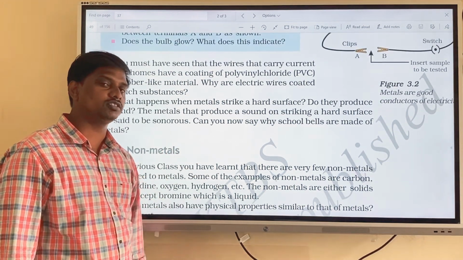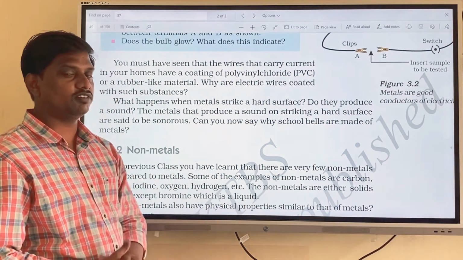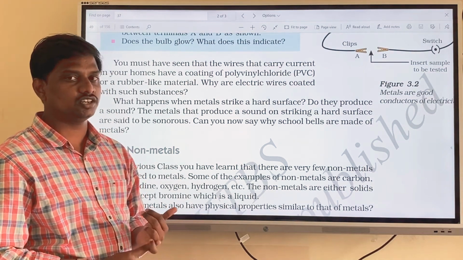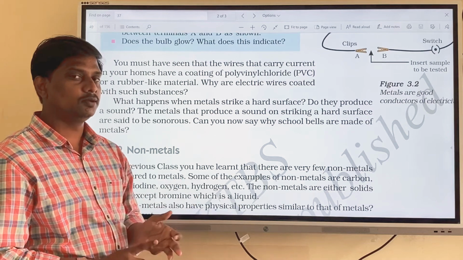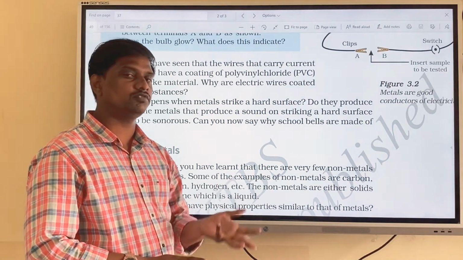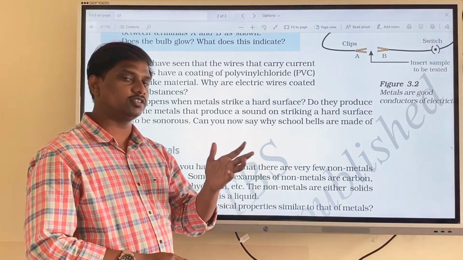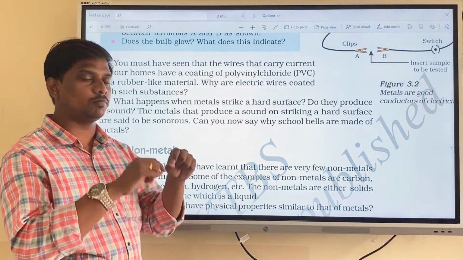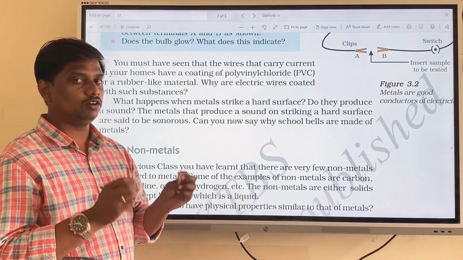Until now we have discussed the 7 physical properties of metals. I will repeat them. The first physical property of metal is lustrous nature. Lustrous means shining. Metals are hard in nature. The hardness will vary from one type of metal to another. For example, iron is harder than copper, so we can easily bend copper, but iron will not bend easily.